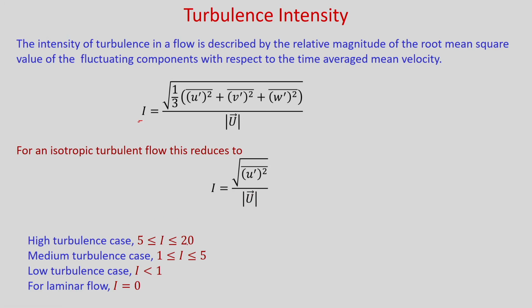You can see if this intensity is between 5 and 20, then you can say that it is a high turbulence case. If it is between 1 and 5, then it is a medium turbulence case, and if it is less than 1, then it is a low turbulence case. Obviously, for laminar flow the fluctuating components will be 0, so the turbulent intensity will be 0. When you numerically solve these Reynolds averaged Navier-Stokes equations, you need to give the turbulence intensity at the inlet, so that you can impose some turbulence at the entry.